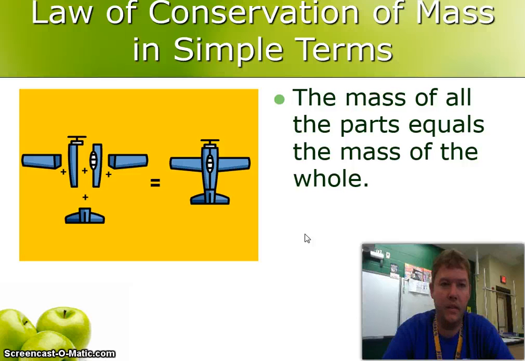Another way to look at it, the law of conservation of mass in simple terms for maybe 6th graders, the mass of all the parts equals the mass of the whole. So if you take all the parts of the airplane and you find the mass of all these individual parts, then you put it together, the mass of this here will equal the mass of the plane when it's all put together. That's what the law of conservation of mass is stating. All right?